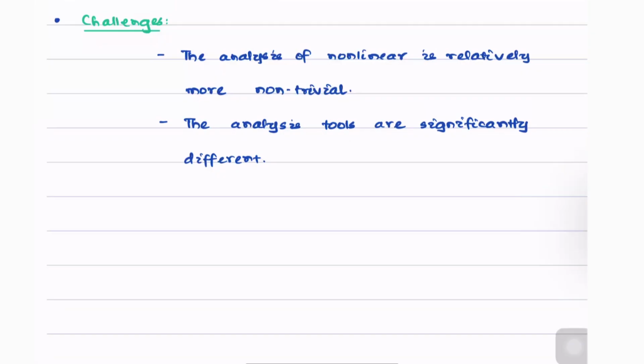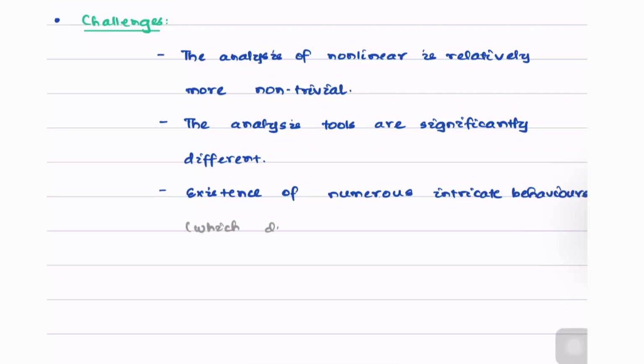So let us write one more challenge. Existence of numerous intricate behaviors which do not occur for linear systems.